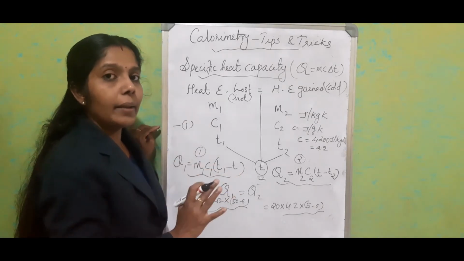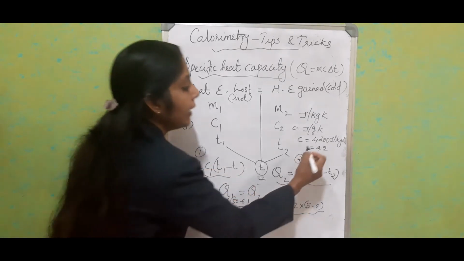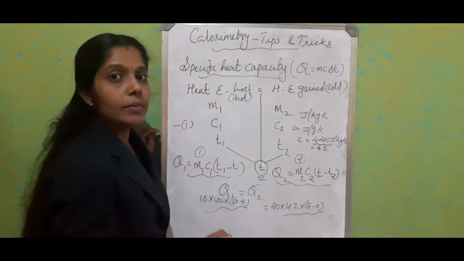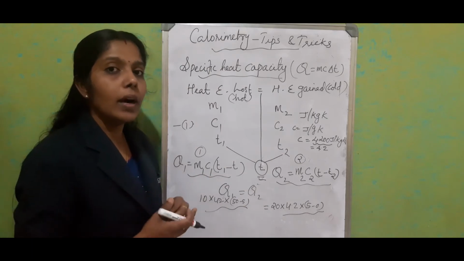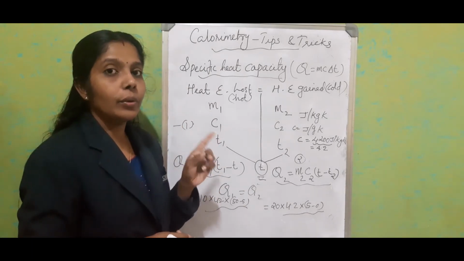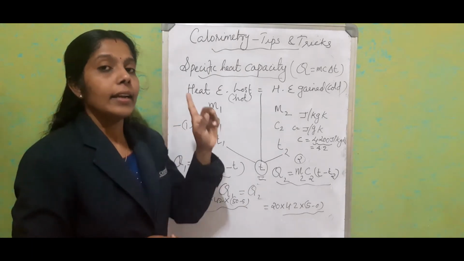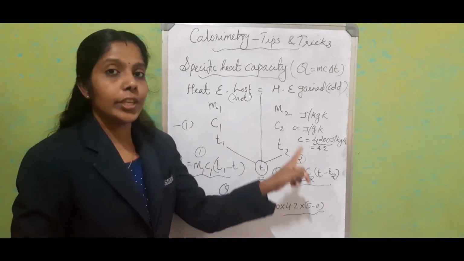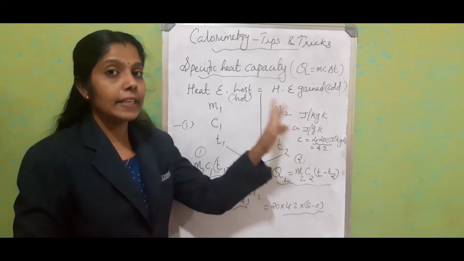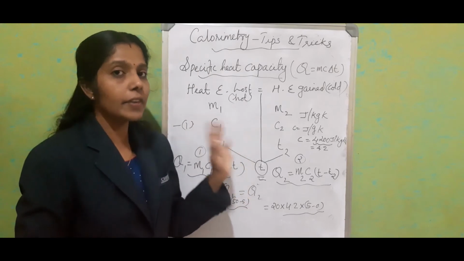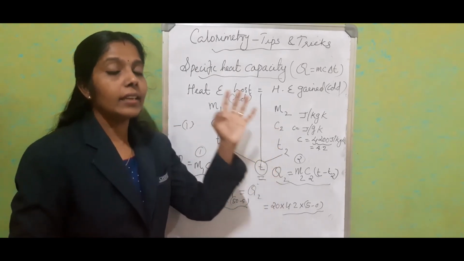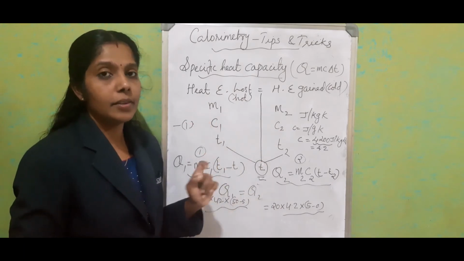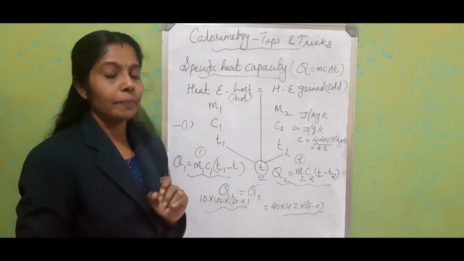Most of the time, to confuse you, in the question the data will be given in terms of kilogram. But for actual substitution, we require gram. So that also you have to keep in your mind: before substitution, change the value. If the entire mass is given in terms of kilogram, as such you can write it, or else convert the value in terms of gram and substitute.